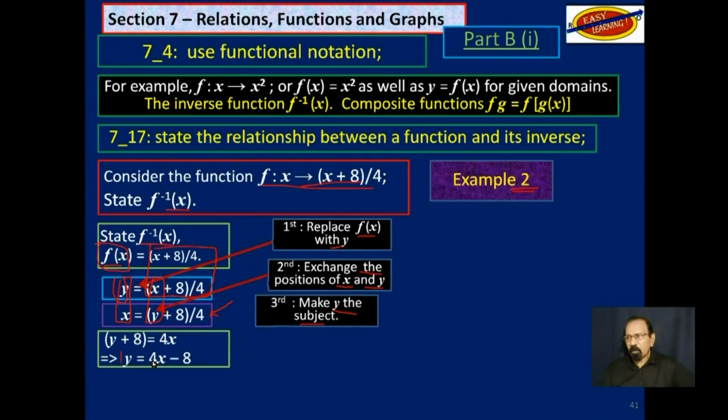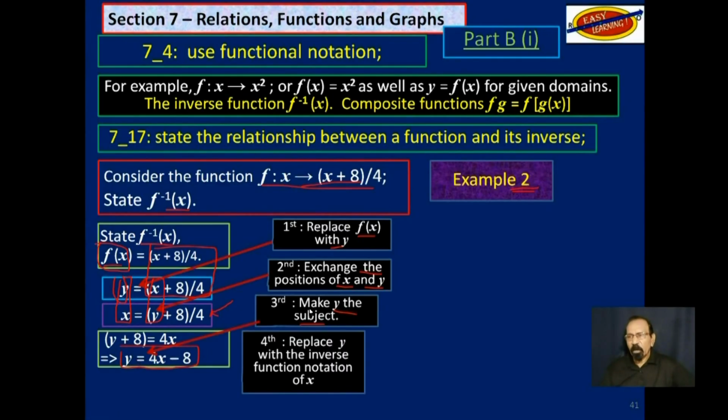And y is equal to 4x minus 8. And finally, we replace y with the inverse function notation of x. So we replace this y with inverse f of x is equal to 4x minus 8.